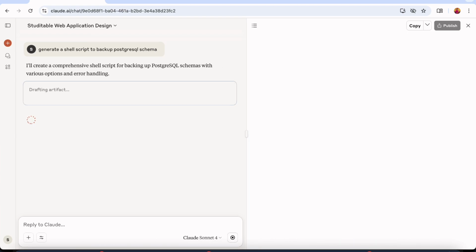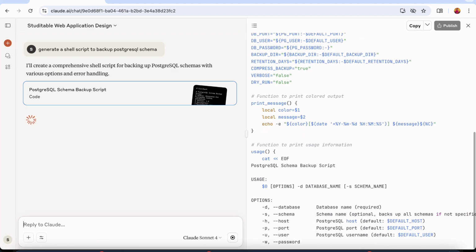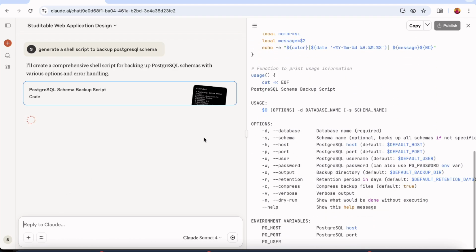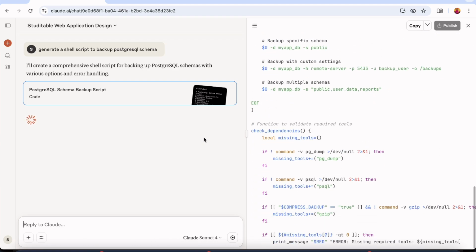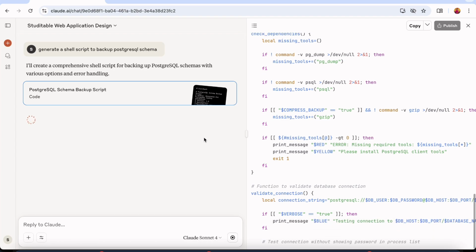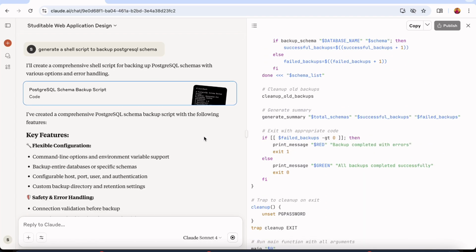So this will generate a comprehensive shell script for backing up Postgres schema with various options and error handling. So you will see that it is generating the complete script to back up the schemas and the tables. As you can see, it's a very long script and it's not easy to remember the whole script.